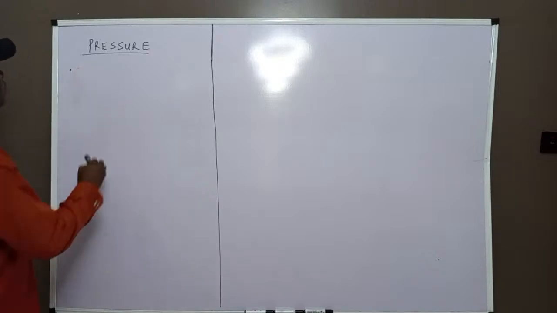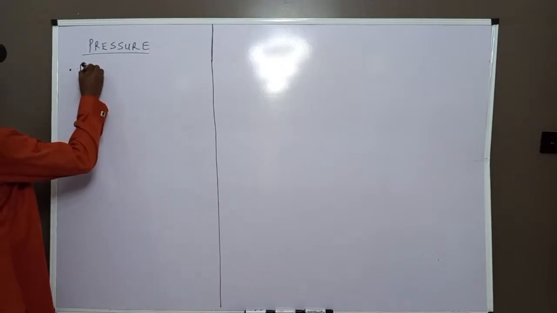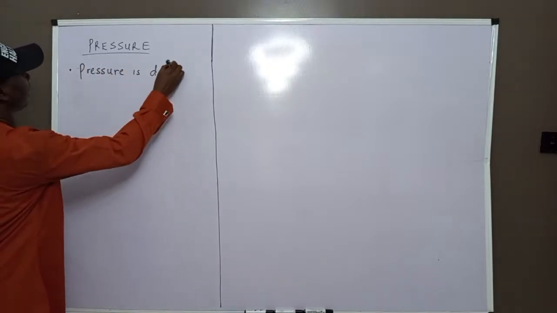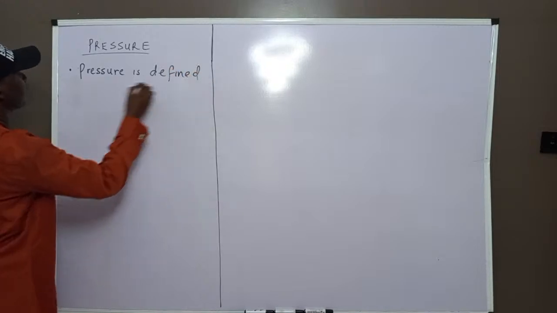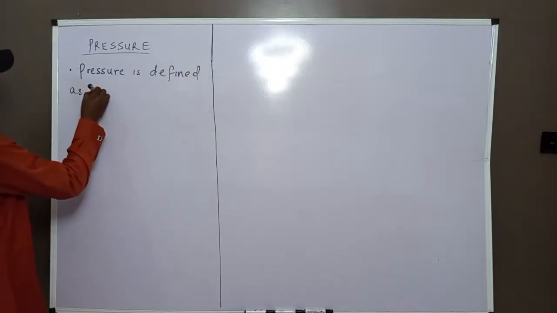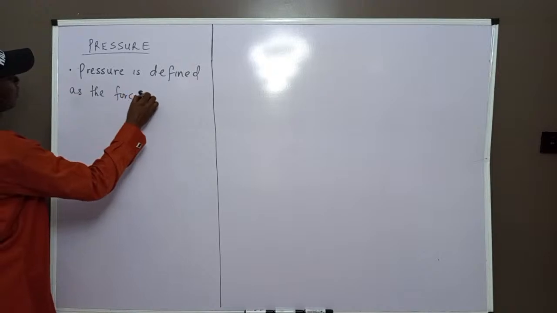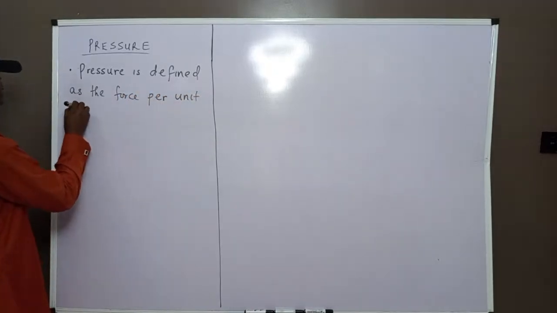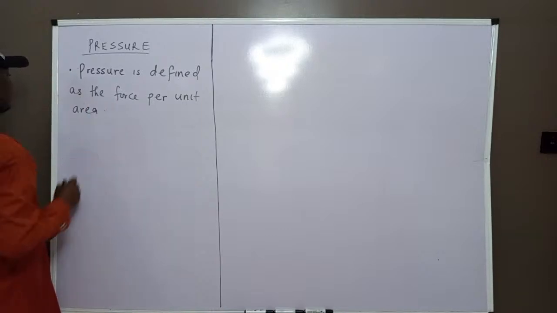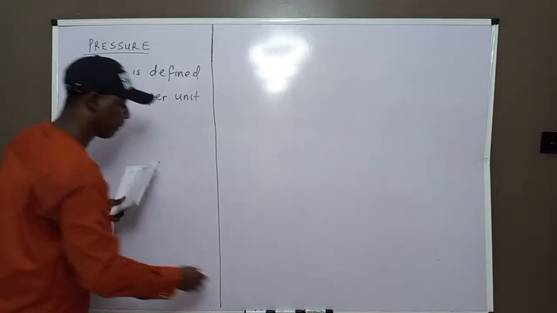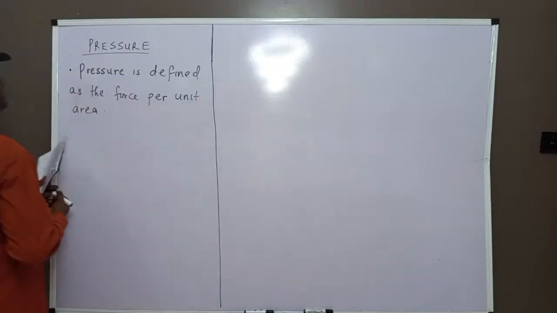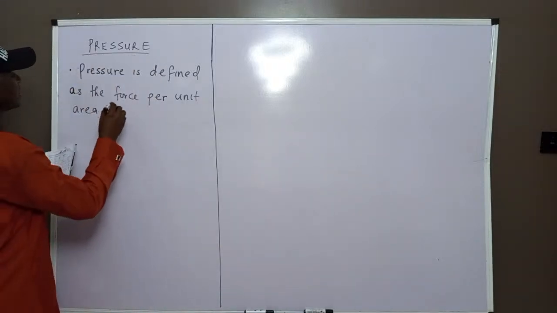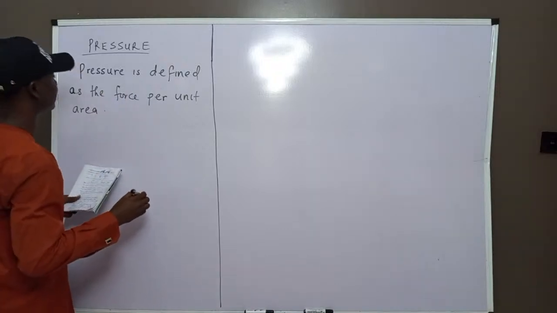What is pressure? Pressure is defined as the force per unit area. So force is divided by what?